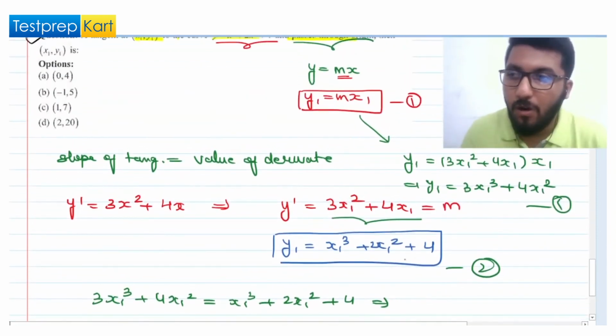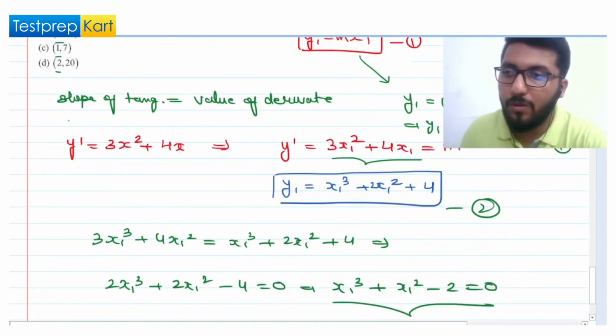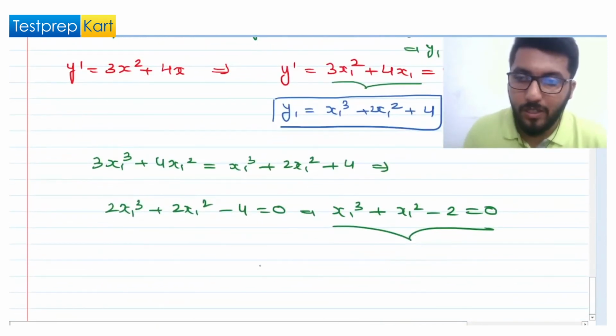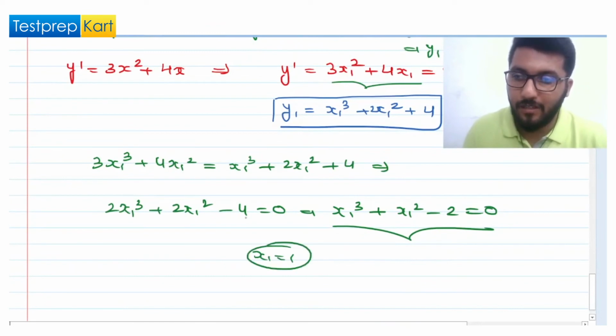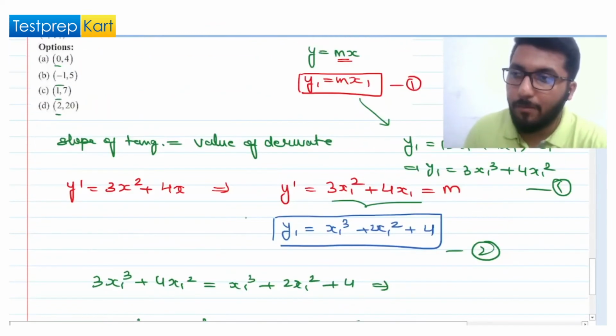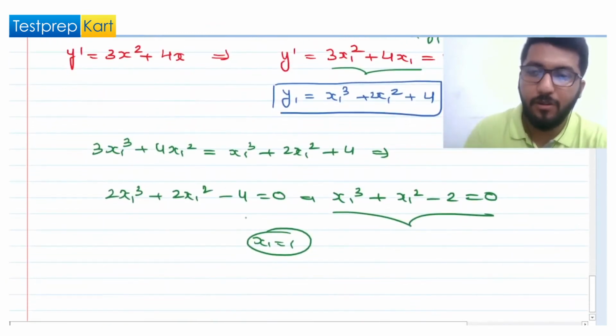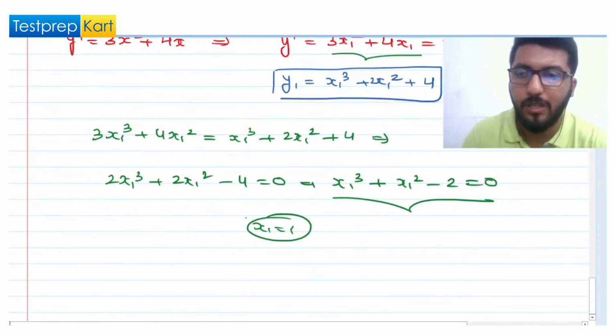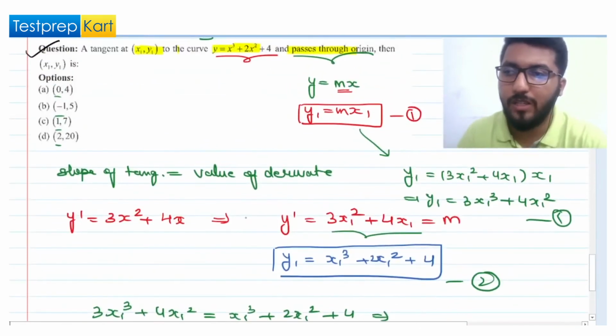Here I can see that all the options have the values 0, -1, 1 and 2, and I can see that x1 equal to 1 will definitely satisfy. Okay, I'm not going with the other options. If I had not seen that x1 equal to 1 satisfies it, then I would have gone for the next option. But I can clearly see that x1 equal to 1 is going to satisfy it.